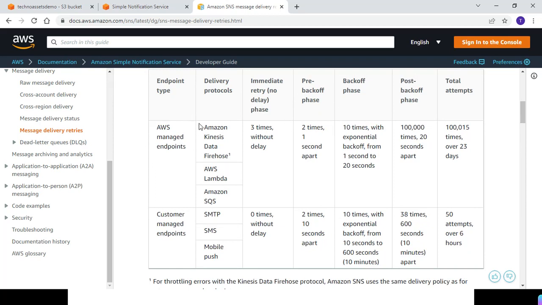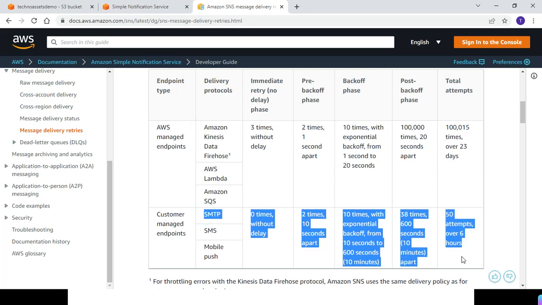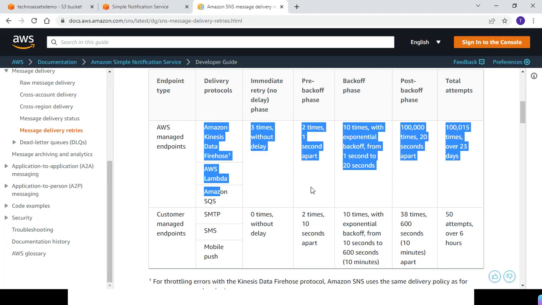So for these 3 protocols, these are the number of attempts, and for these 3 protocols these are the number of tries or attempts. I'll explain. In immediate retry, with no delay, it tries 3 times in case of these 3 protocols.